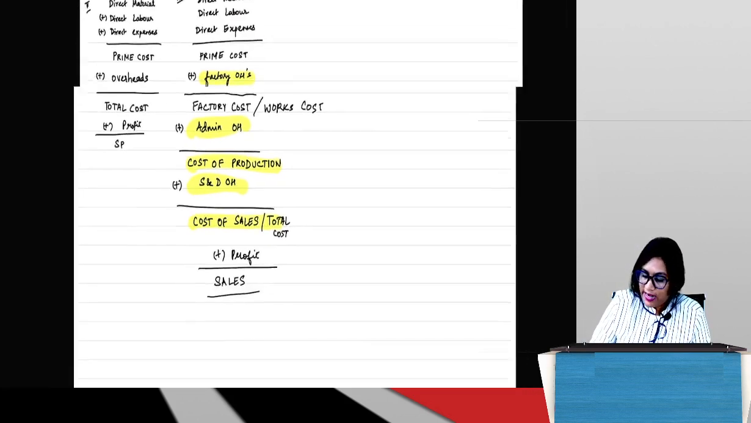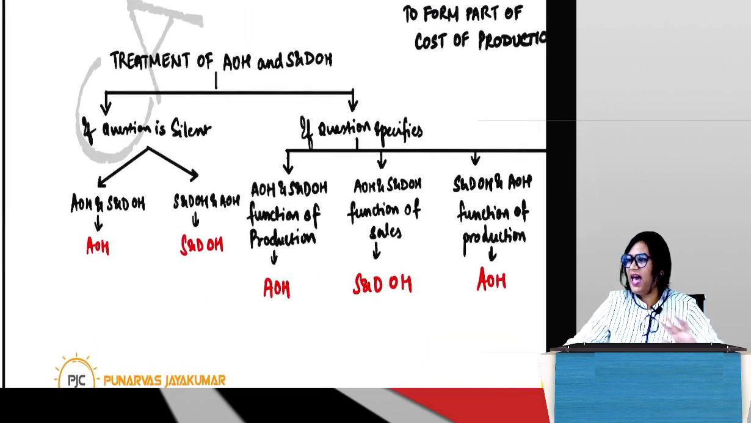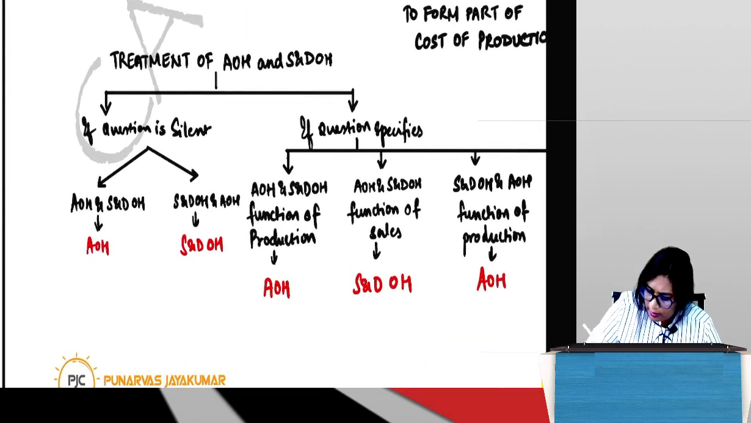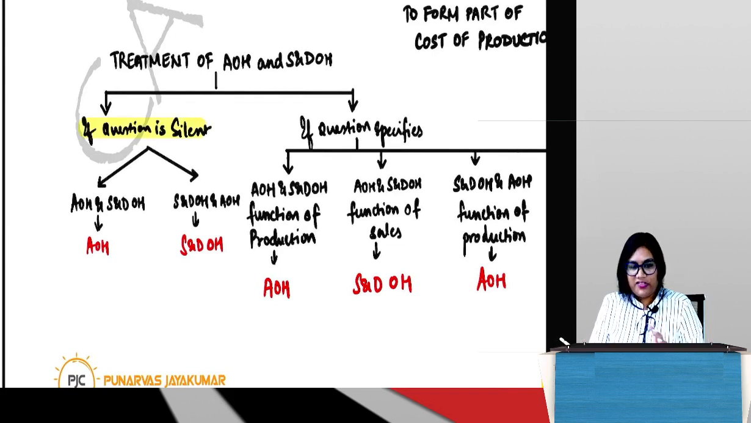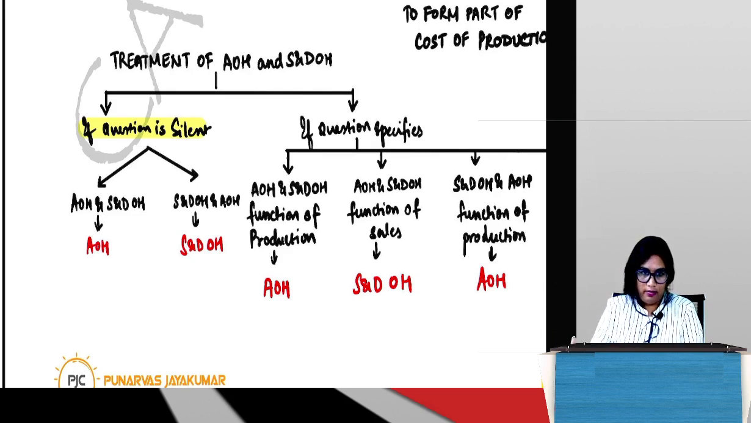Let's say nothing else is given in the problem. The question is absolutely silent, and they have said AOH and SNDOH is 60,000. What do you do? The fact that they have given this clubbed together means that between AOH and SNDOH, the significance of one cost is very less, a very small negligible amount. So they don't want to give you a separate figure. That is the psychology behind it. That's why they have clubbed it together.